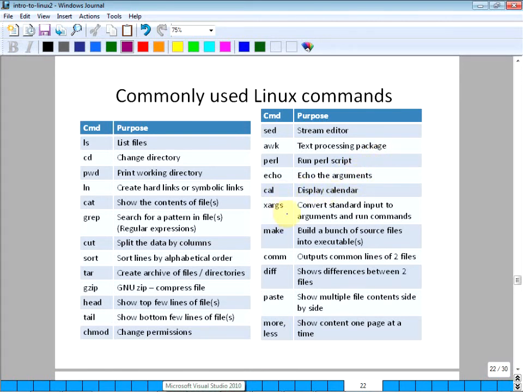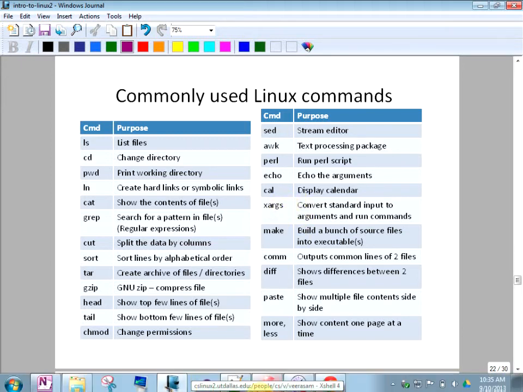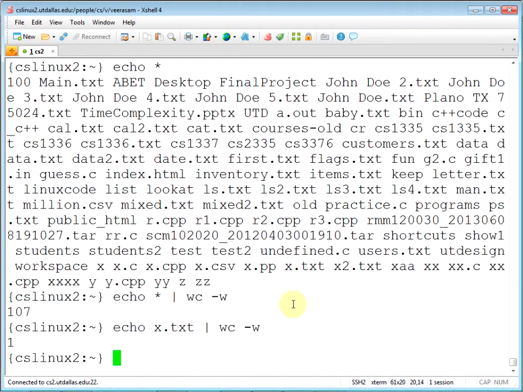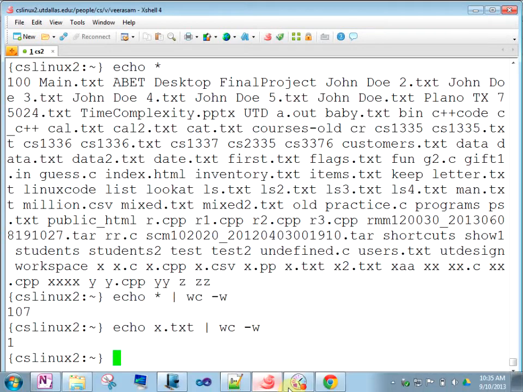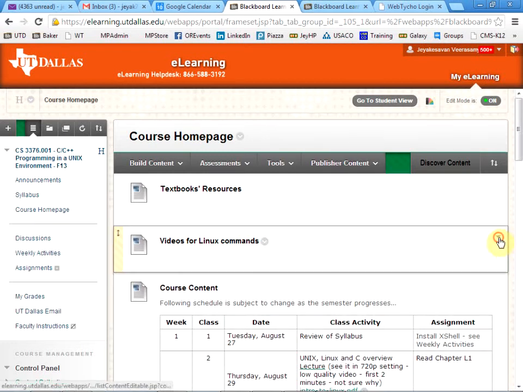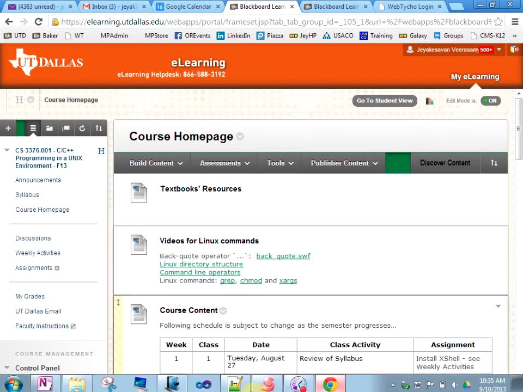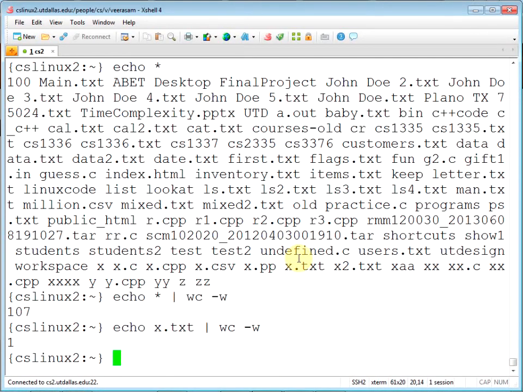Calendar, we saw that. xargs. xargs is a kind of a little bit interesting one. Was there a video on xargs? Yeah, there is a video on xargs. Okay, so you can look through that too.